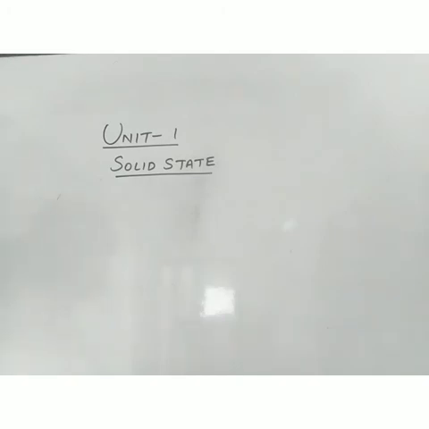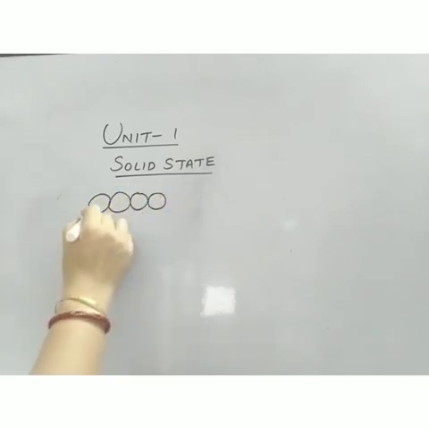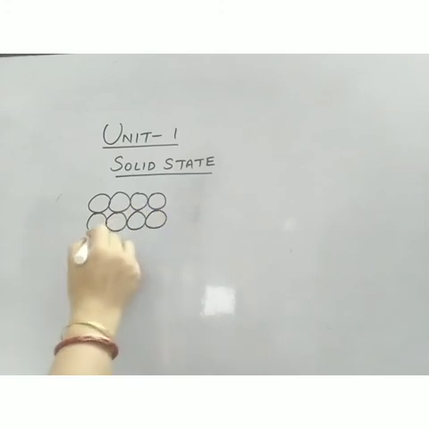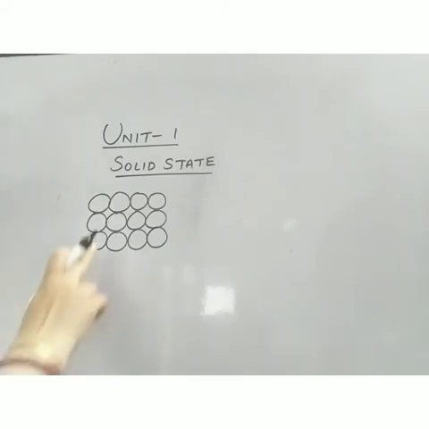As we look around, most of the things we see are solid substances rather than liquids or gases. It's the state of matter. So as soon as I say solid, this picture comes to our mind. Now what does this picture say? This picture says that solids are those substances in which the constituent particles are tightly packed. There is negligible intermolecular distance. The circles represent the constituent particles. So constituent particles are tightly packed in solids.